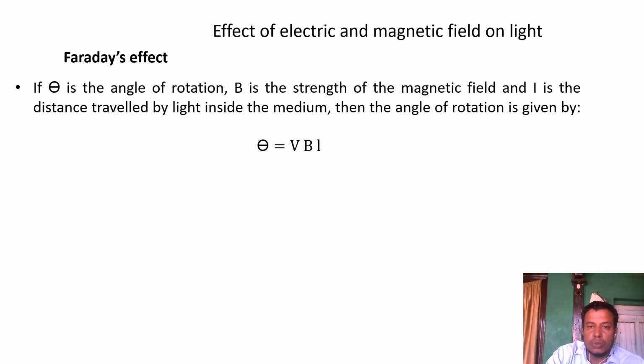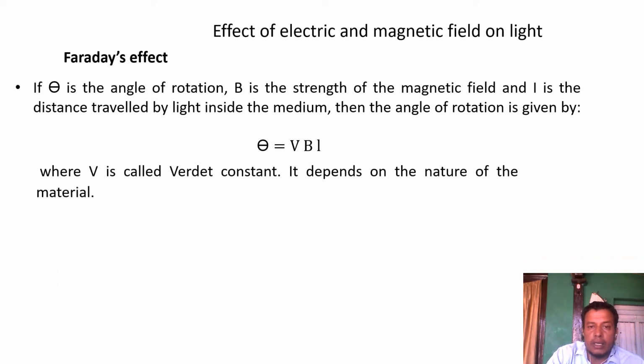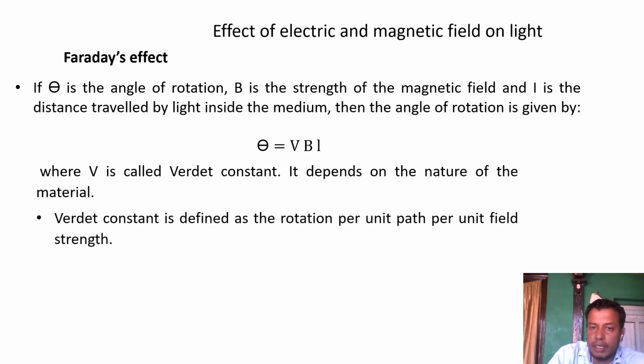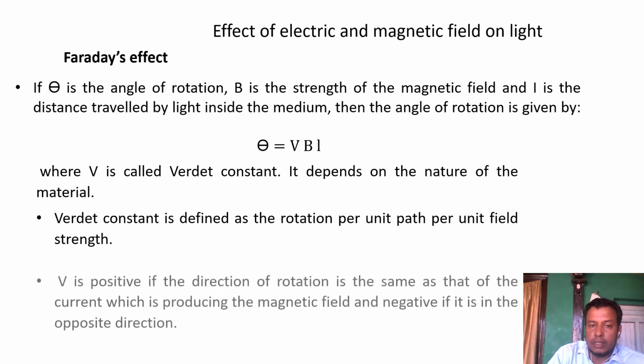With a proportionality constant V, the angle of rotation is equal to VBl, where V is the Verdet constant, which depends only on the nature of the material, B is the magnetic field, and l is the distance traveled in the glass medium. The Verdet constant can also be defined as the rotation per unit path per unit field strength. That is called the Verdet constant.